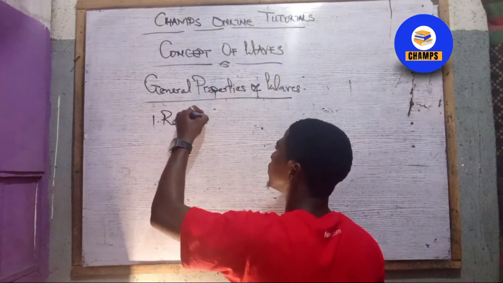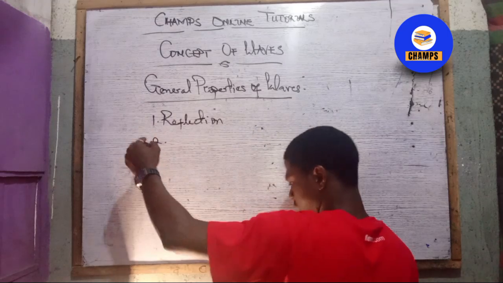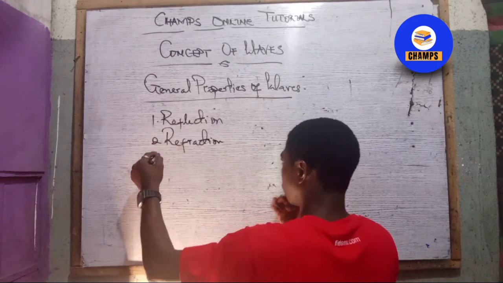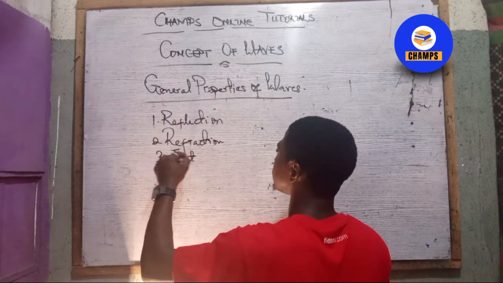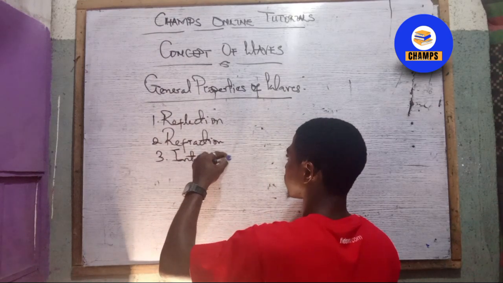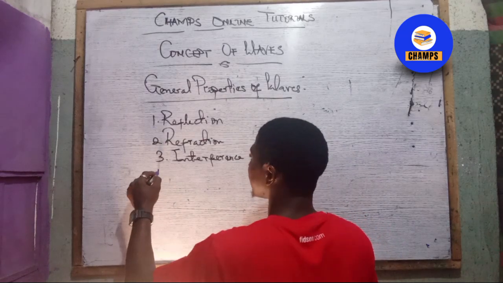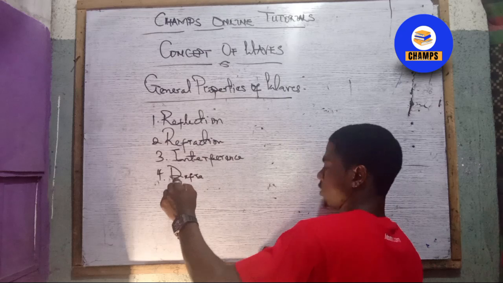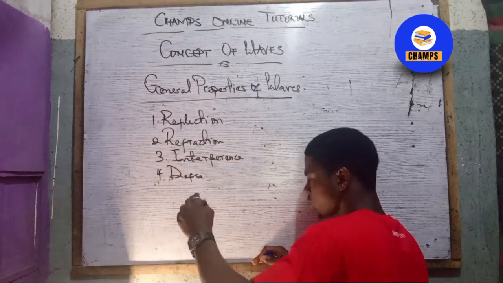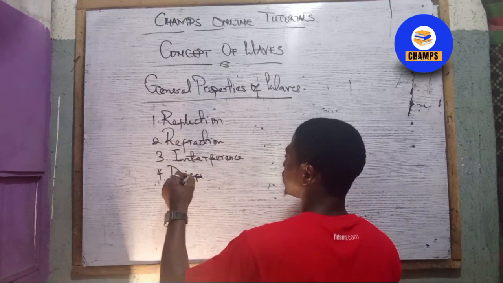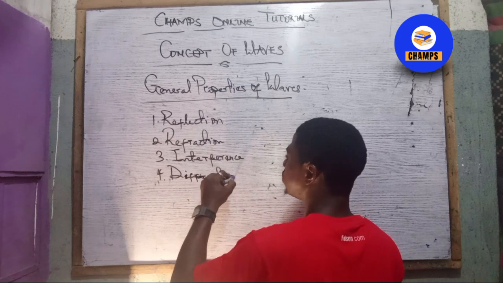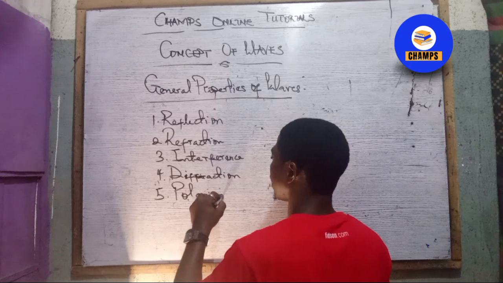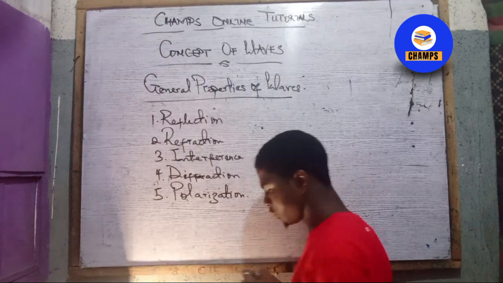The number 1 is reflection. Reflection of wave. Number 2 is refraction. Refraction of waves. Number 3, we have interference. Number 4, we have diffraction. And number 5, we have polarization. So now I'll break everything down into simple terms.